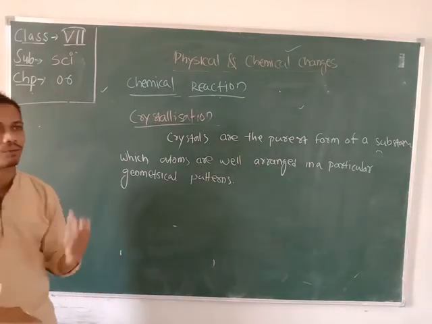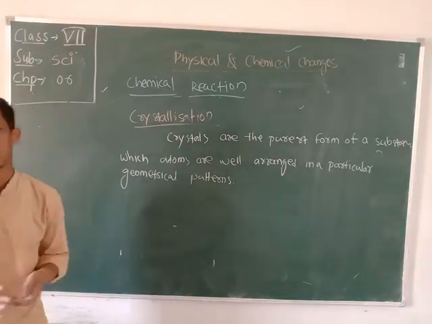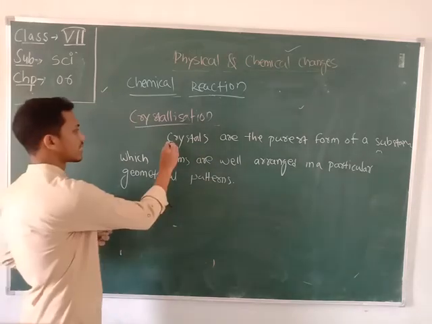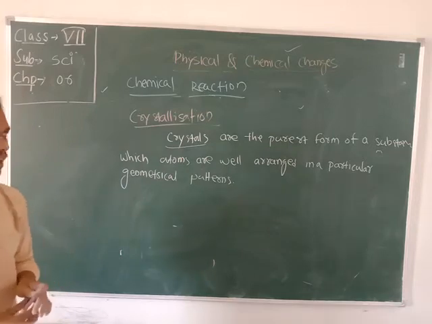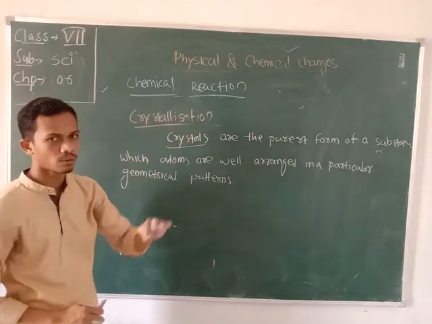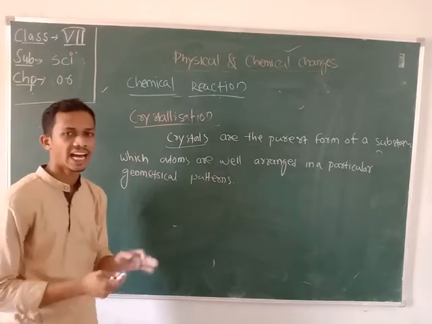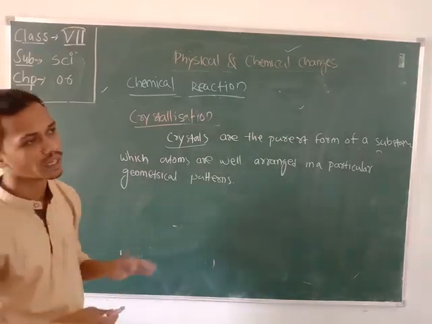Whenever we evaporate the liquid portion of the mixture, the crystals are obtained. Crystals are the purest form of the substance in which atoms or molecules are arranged in a special geometrical structure.